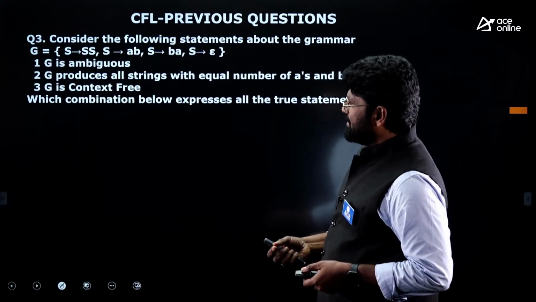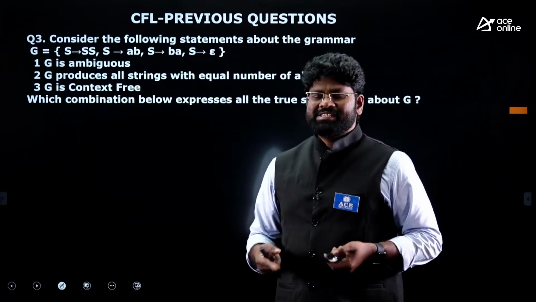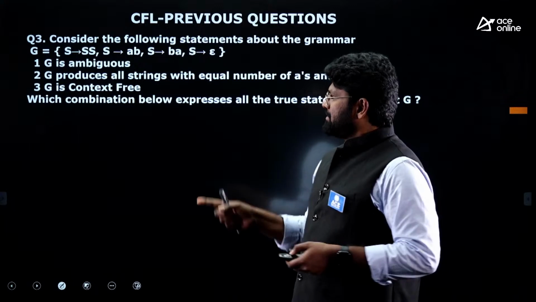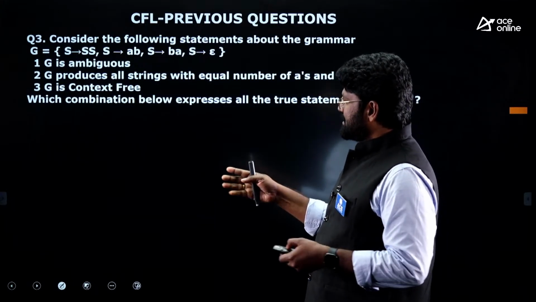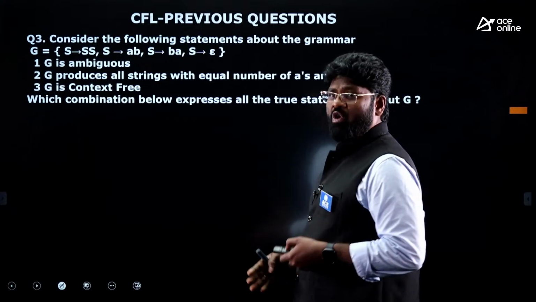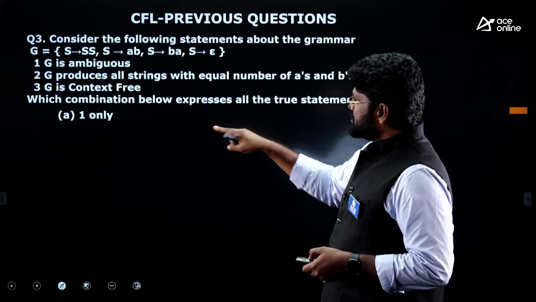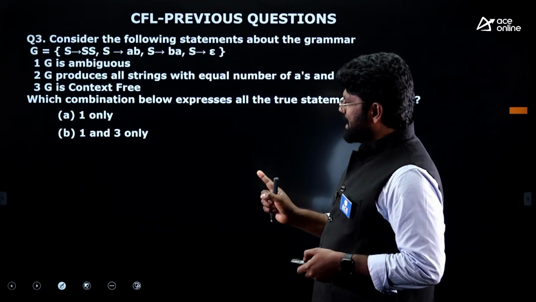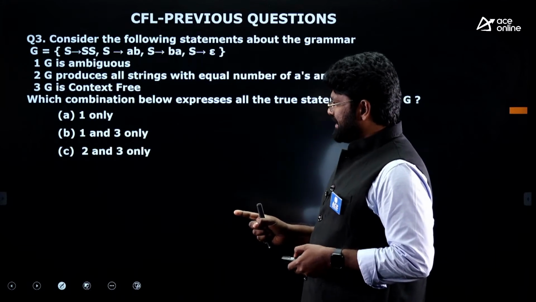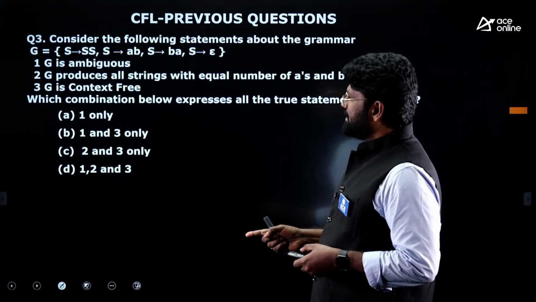And three: G is context free. What is being asked here? Which statements are all true? Just see the true statements among these three. A: 1 only, B: 1 and 3 only, C: 2 and 3 only, D: 1, 2 and 3.